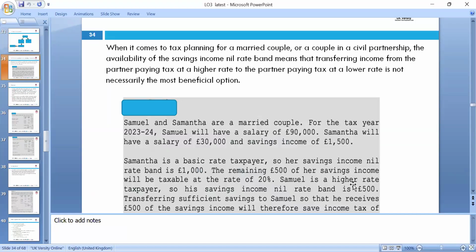So, when we look at tax planning for a married couple or civil partnership, we have to look at the savings income and who is the taxpayer, the high taxpayer or low taxpayer.